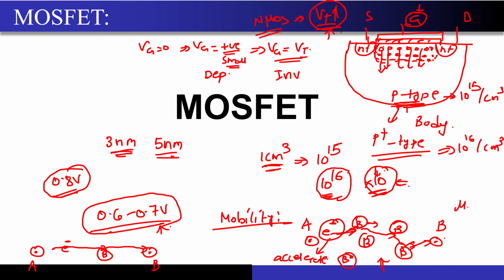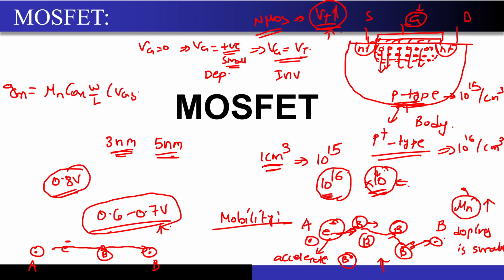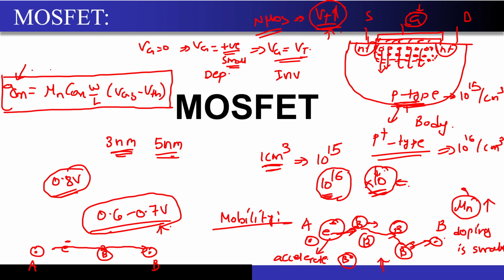So in short, the mobility will be higher when your doping is smaller. And why does this mobility matter so much? It matters because you have seen this expression, the transconductance: gm = mu n Cox W by L (VGS minus VTH). You will see that the gain of the MOSFET depends on this gm, and in the next lecture I will show you some examples. The gain can be higher if you are able to improve mobility somehow. You want to get the best mobility possible.